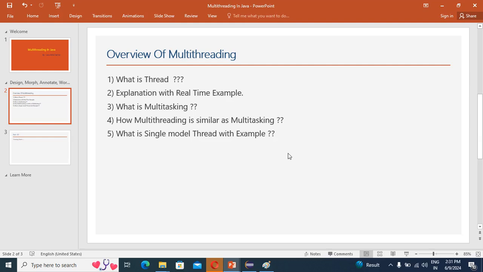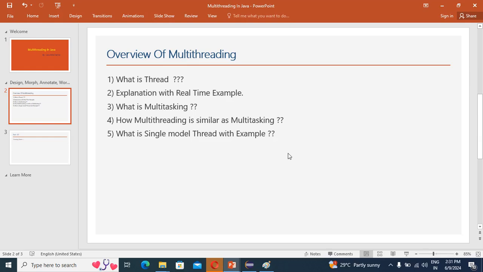So guys, in the multi-threading concept we are always hearing only about the thread. First I will explain what is a thread. If anyone asks about a thread, you can blindly give the answer: a thread is nothing, it is a process.